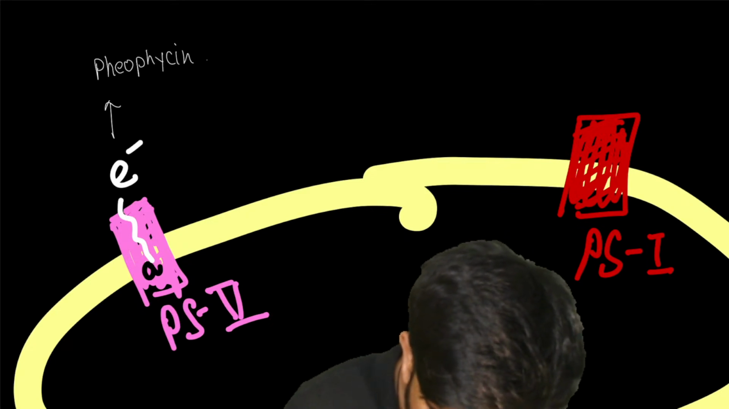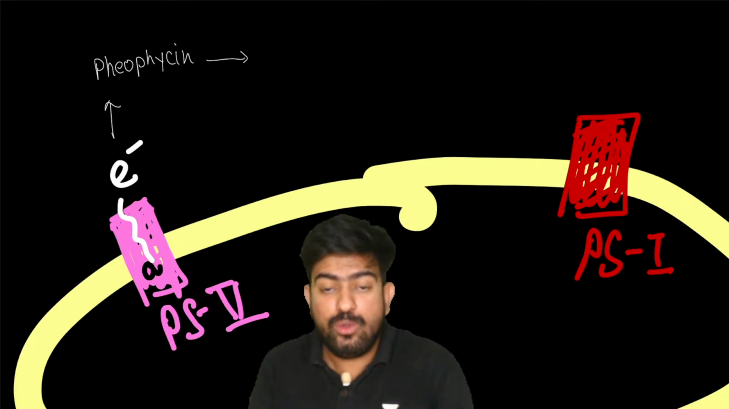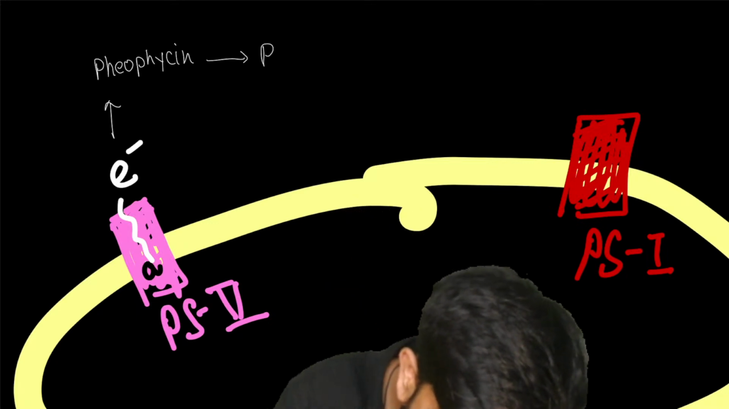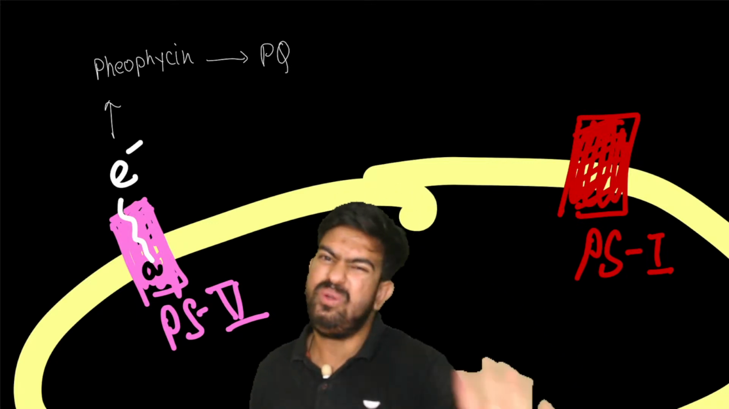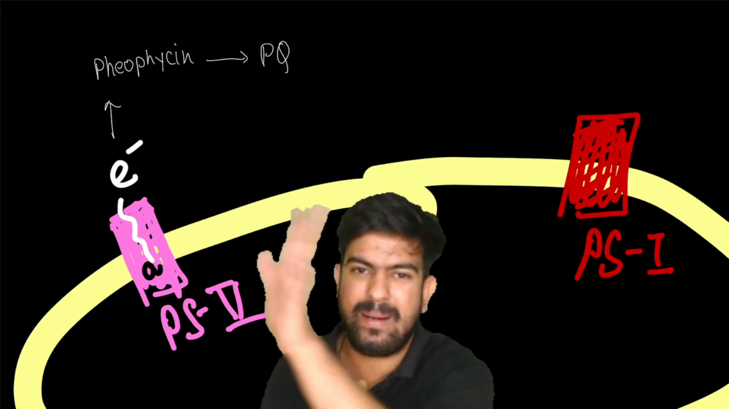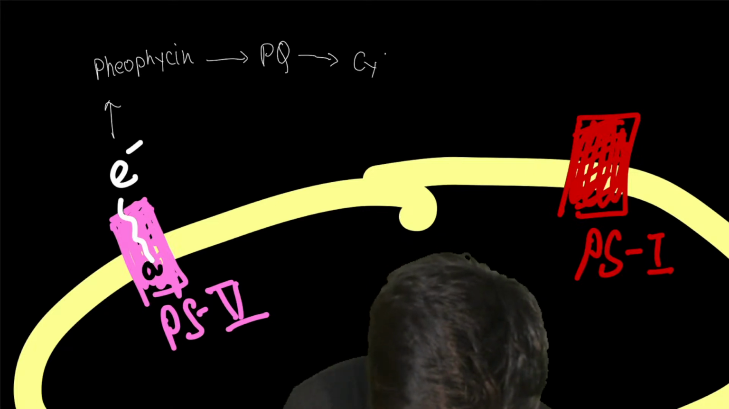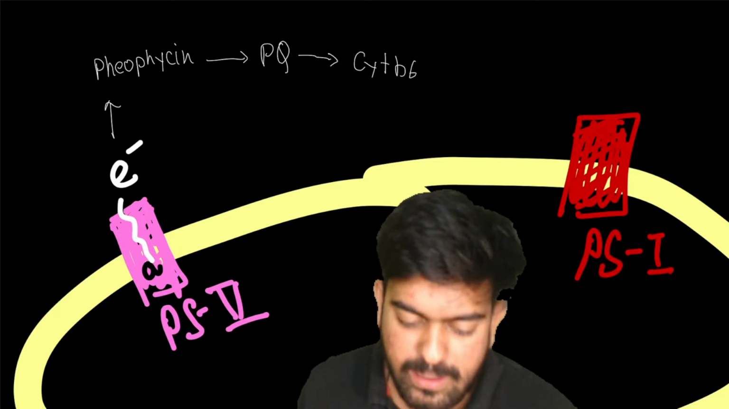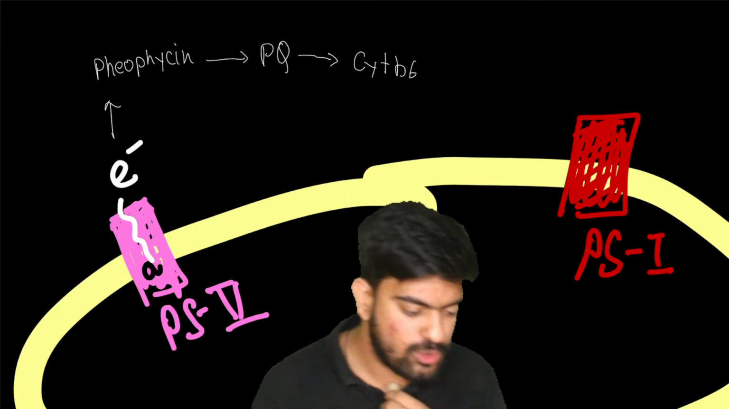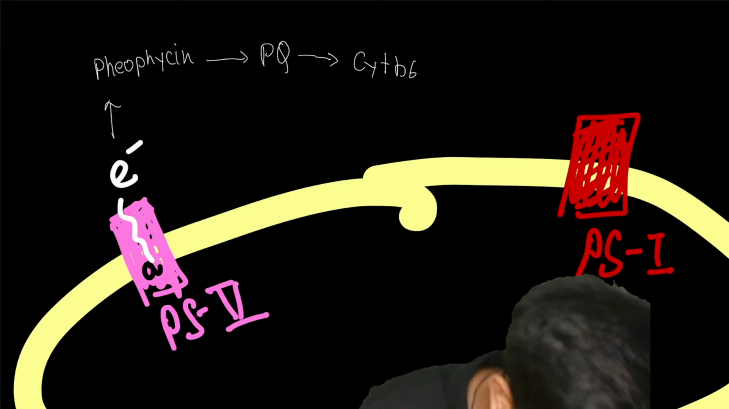Okay. Now this pheophytin gave the electron to whom? Gave the electron to PQ. And this PQ was also like, no, I don't need the electron, I'll pass it to the other person. It passed the electron to the cytochrome b6f complex.